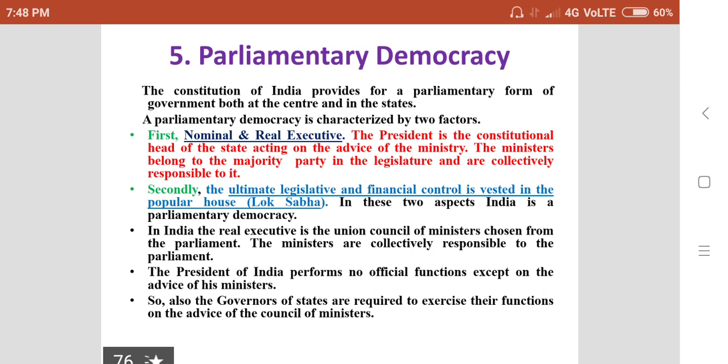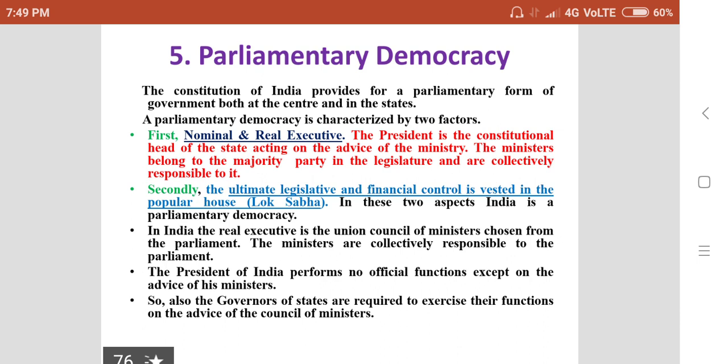First, nominal and real executive. The President of India is constitutional head of the state, acting on the advice of the ministry. The ministers belong to the majority party in the legislature and are collectively responsible to it.